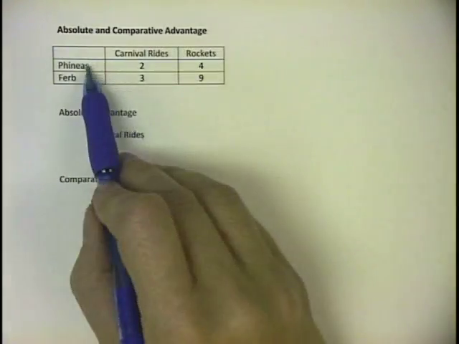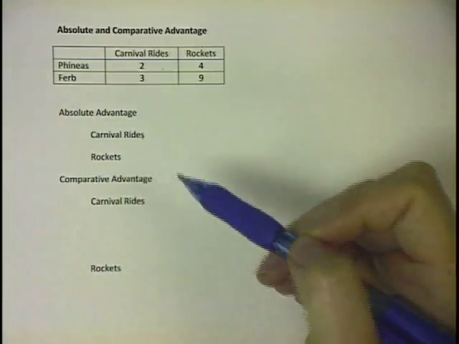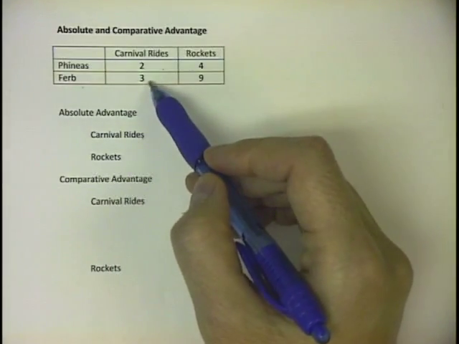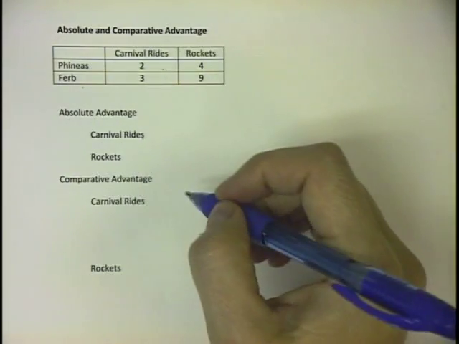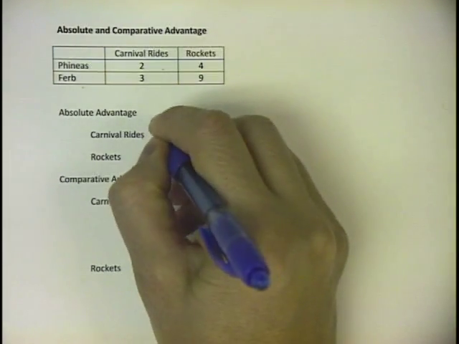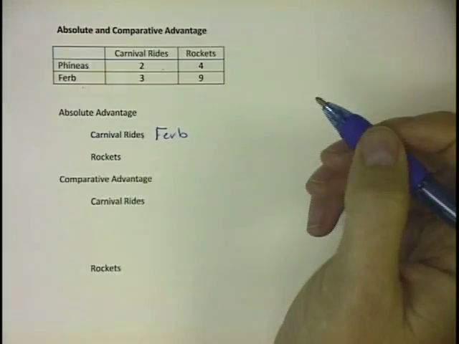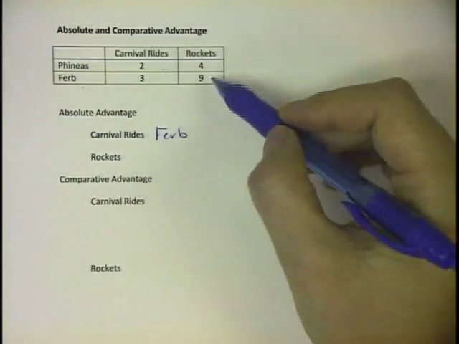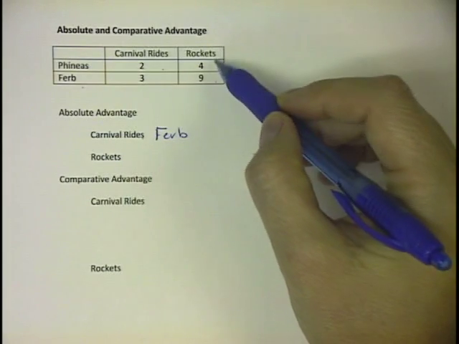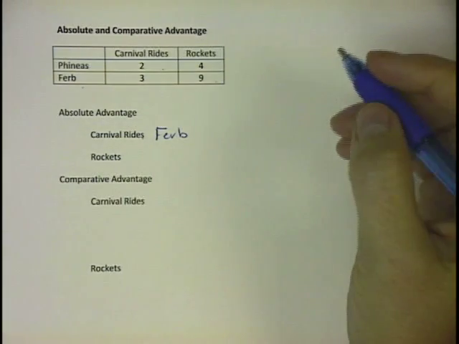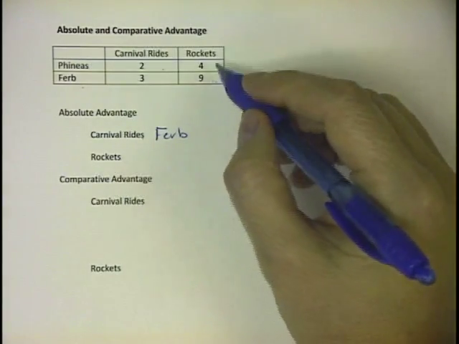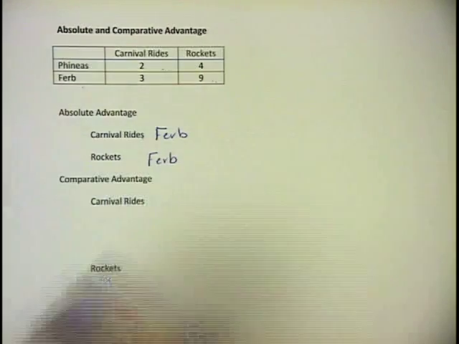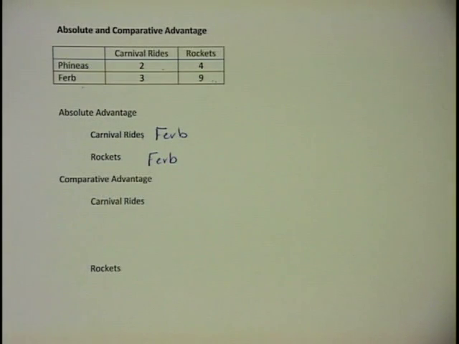Okay, so carnival rides, Phineas can produce 2 in a day, Ferb can produce 3 in a day. Ferb can produce more than Phineas, so Ferb has the absolute advantage in carnival rides. He can produce more. Now let's look at rockets. Ferb can produce 9 rockets in one day. Phineas can only produce 4. So since Ferb can produce more than Phineas, he has the absolute advantage in the production of rockets as well.